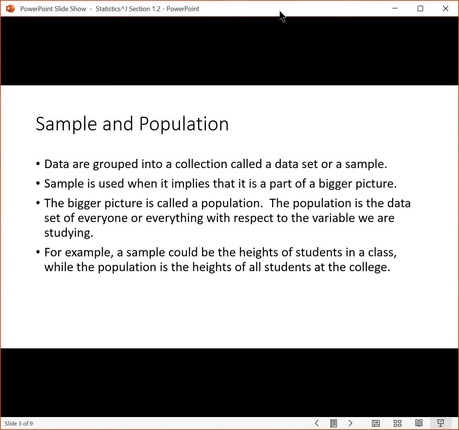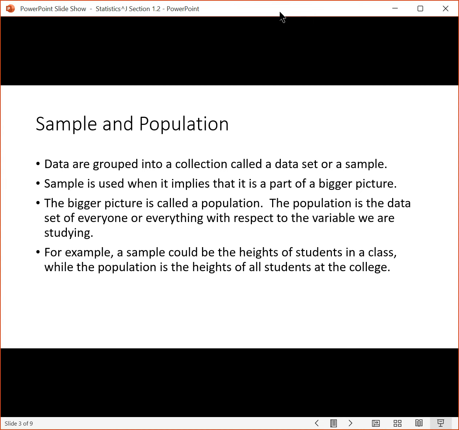For example, if we were to look at the heights of students at a college, the sample would be the heights in a classroom. It's a small group of heights. And then the population is everything. It's the heights of all of the students.